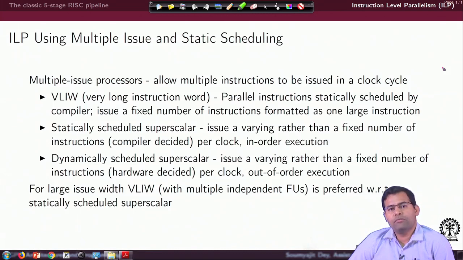So, in short summary, these are the different architectural styles that are practically employed for deciding how to exploit the parallelism resident inside instructions and execute more instructions per clock cycle.